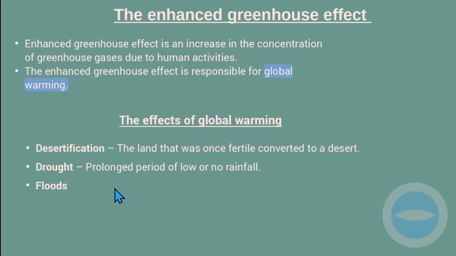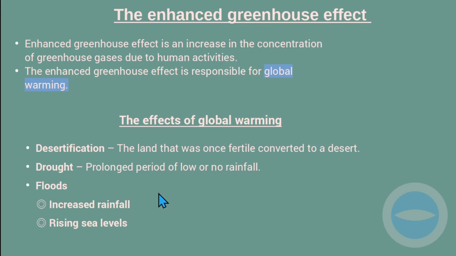And then again, floods. Global warming can cause floods, and these floods are divided into two. We have a flood that is caused by increased rainfall. Sometimes global warming may increase the rainfall, so this may cause floods.